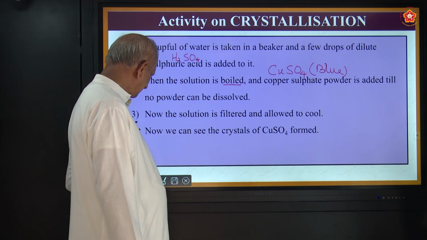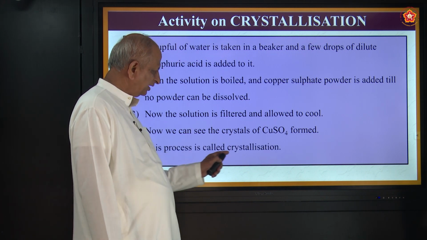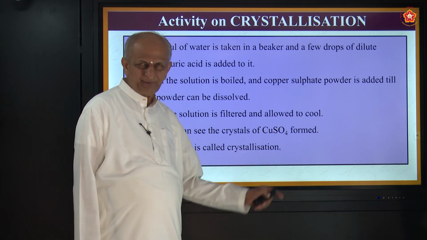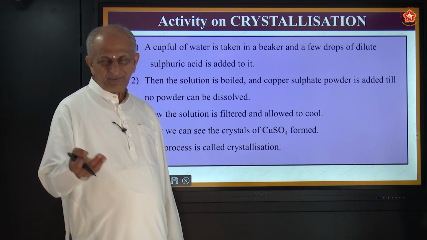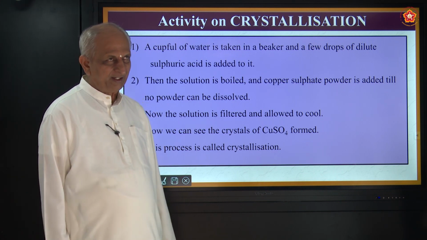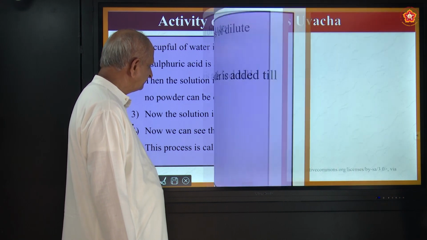A very interesting thing, you can experiment. Here we have copper sulfate, which is blue in color. Similarly, we can prepare ferrous sulfate, which is green in color. Like that, we can prepare different kinds of crystals.